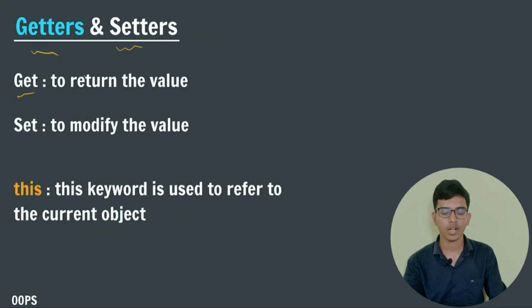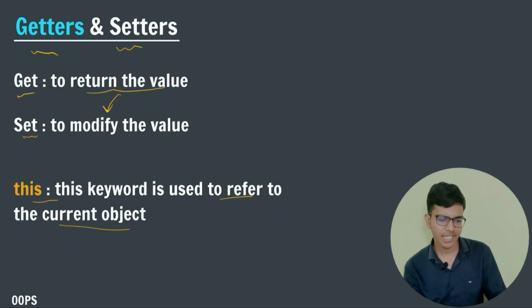The get keyword, or getter, is used to return the value of particular data. To return the value of a given attribute or property, we use get. Set is used to modify the given value. Suppose there is a value called x, and if you want to modify that value, then we use the set keyword. The this keyword is used to refer to the current object. Now let us understand get, set and this keyword in detail by writing pseudocode.